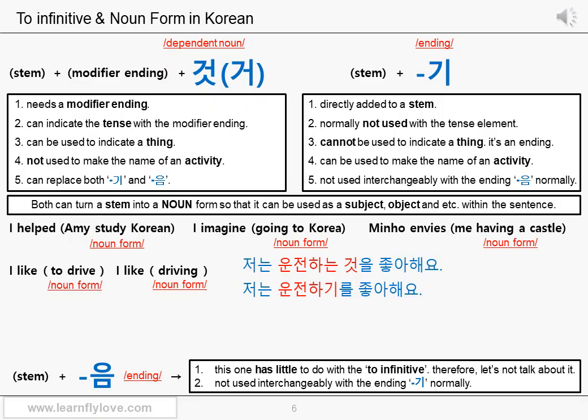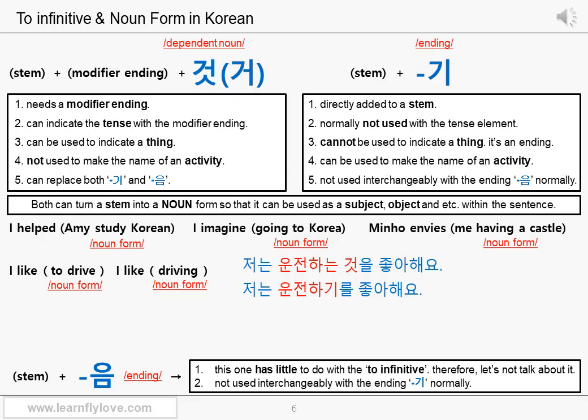You can add a modifier ending 는 and the dependent noun 것 to turn the stem into a noun form. 운전하는 것 can express both to drive and driving. And the object particle 을 can be added because 운전하는 것 is already in a noun form. And 운전하는 것 is now an object of the verb 좋아해요.